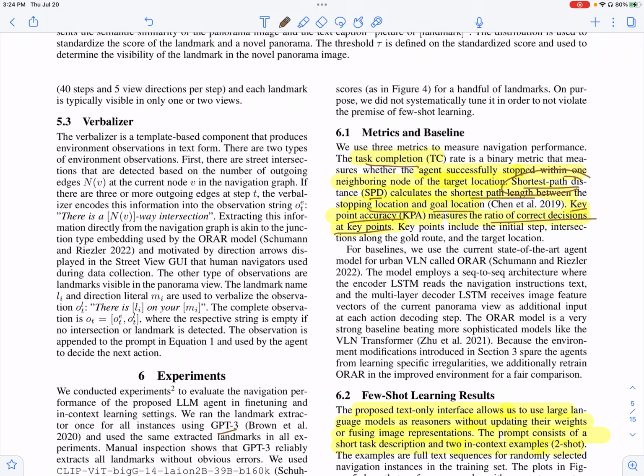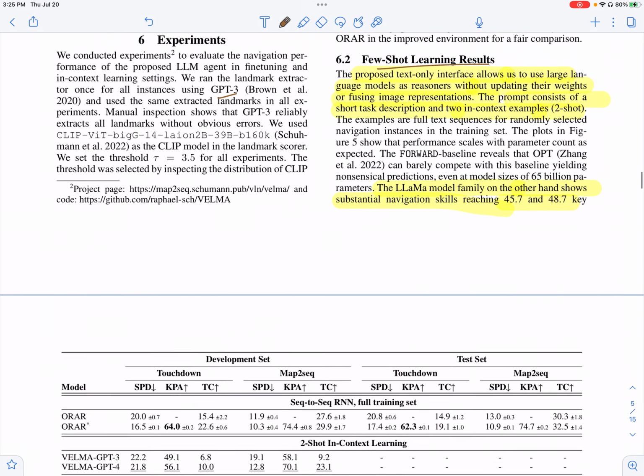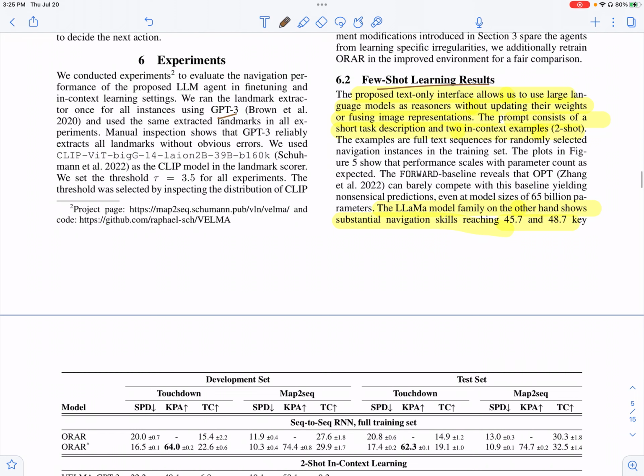So for the task completion, basically a task is considered to be complete if the agent reaches the final destination or is one node short of reaching the final destination. And they use the language model, which generates these actions, both in the in-context learning setting as well as in the fine-tuning setting.